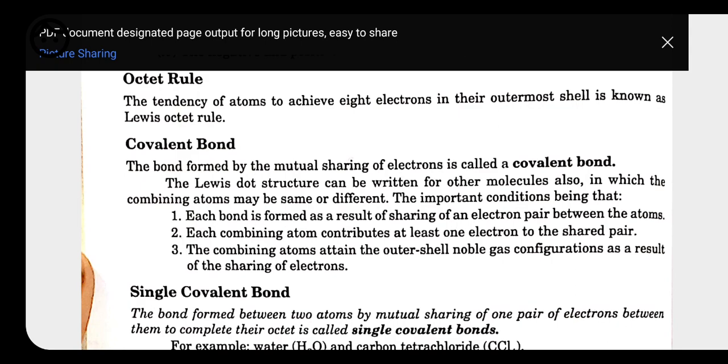It is not like only the same atoms of an element can combine and form a covalent bond. Sometimes different atoms of elements may also combine, then formation of a covalent bond takes place. Second, whatever the number of atoms taking part in the formation of a covalent bond, they all have to contribute at least one of their electrons for sharing.